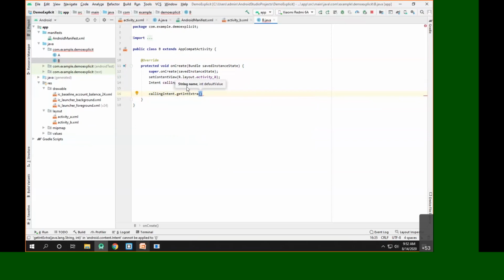What name do we actually require? Anyone? What name do I need to give here? The first parameter is the name, and the second parameter is the default value. Can anybody tell me what should be the name here?